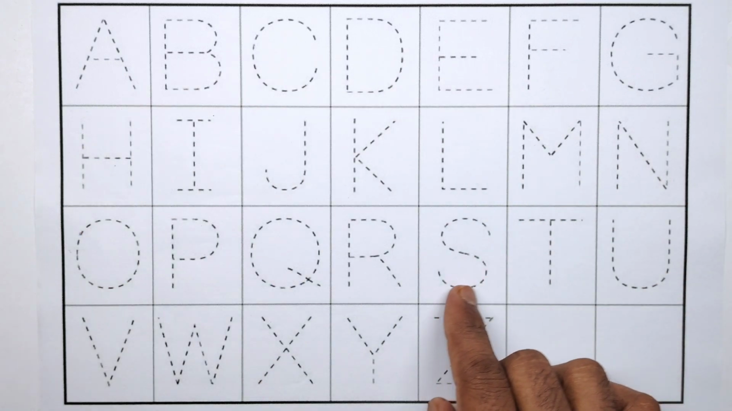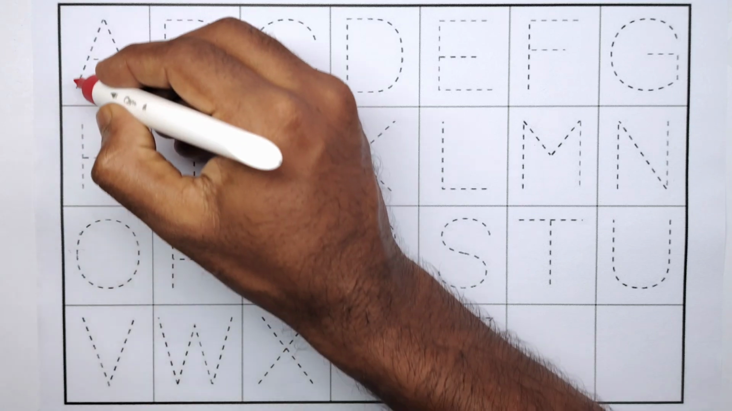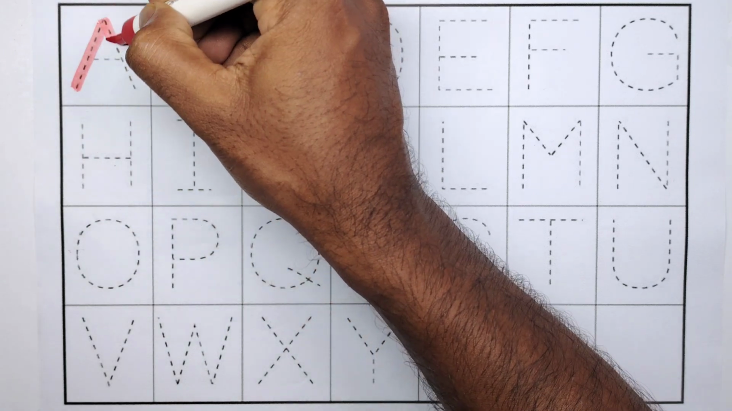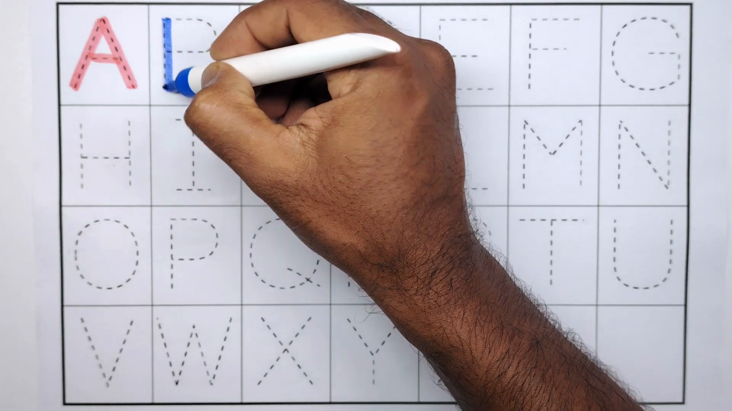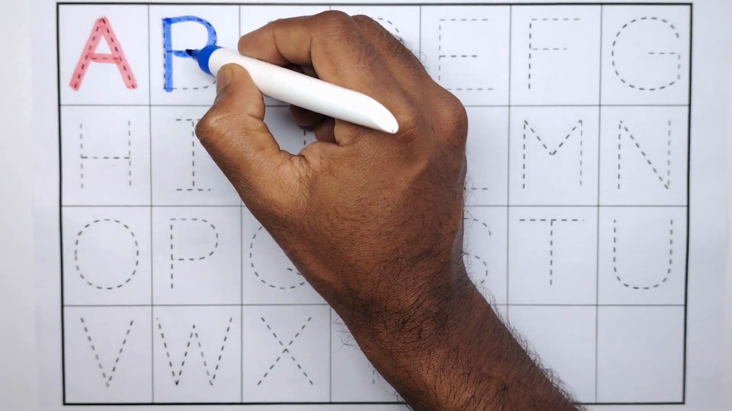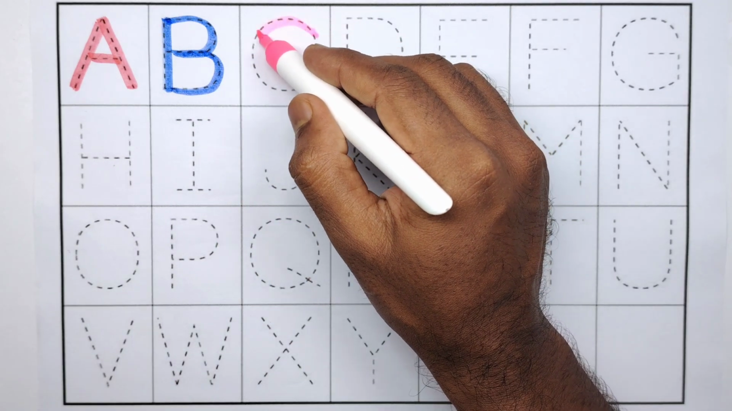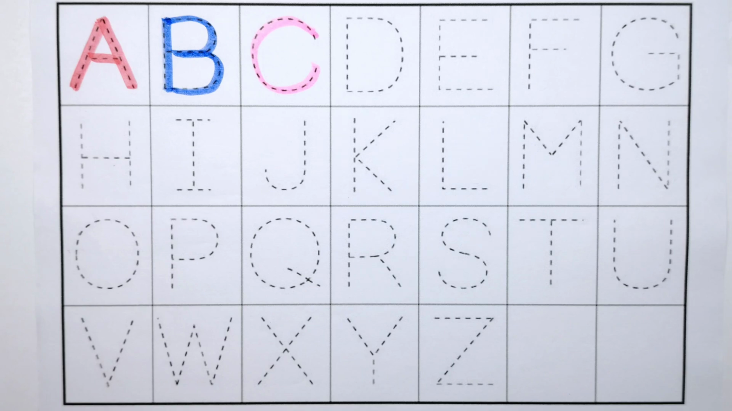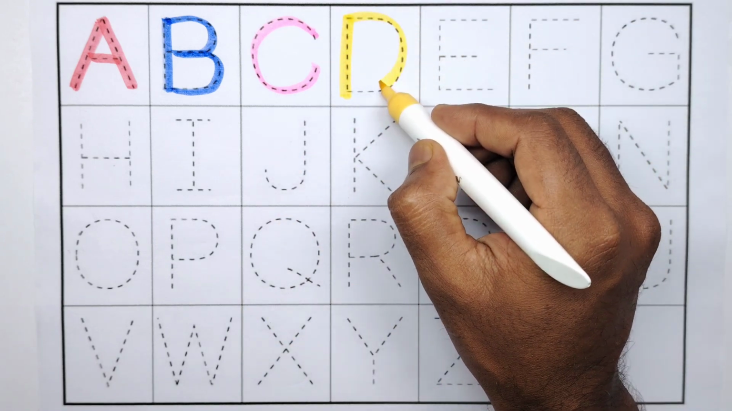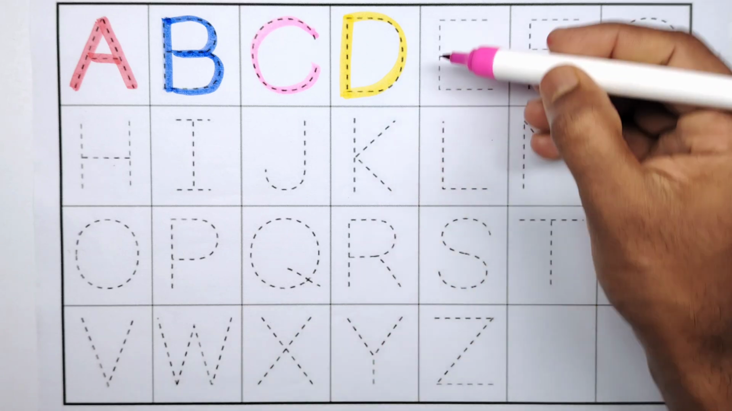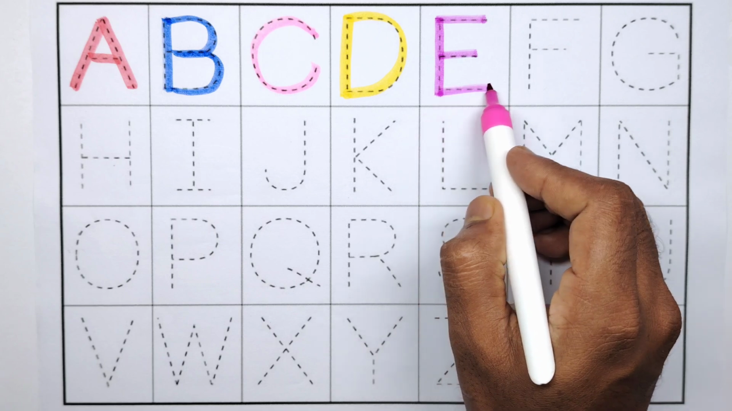Today we learn alphabet A to Z. A for apple. B for butterfly. C for candy. D for dress. E for elephant.